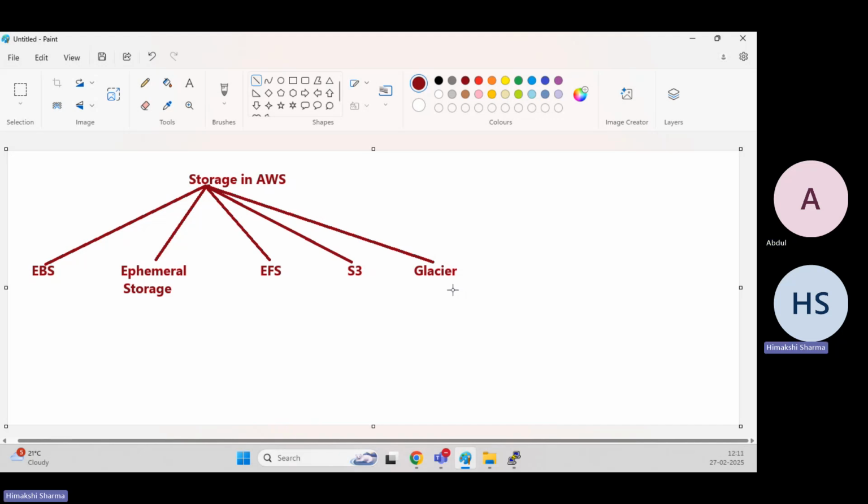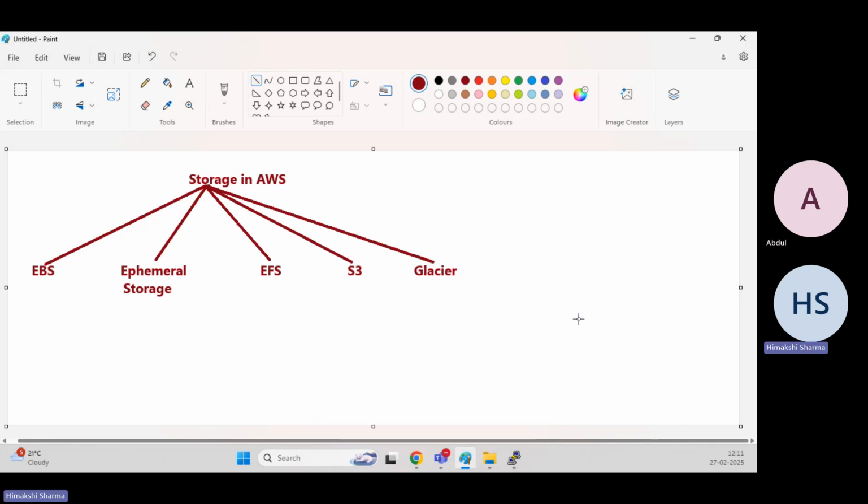So that type of solution we have in Glacier. That type of solution Glacier provides to us in AWS. So these are the different types of storages which are available in AWS. Do you have any questions? No way, I got it.